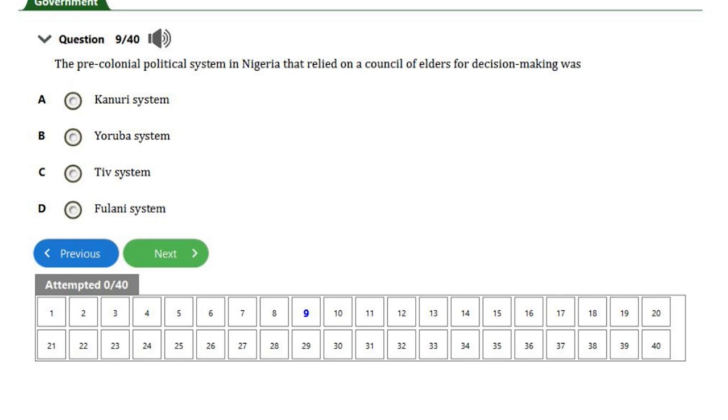If you remember, I said earlier that they help the Alaafin in ruling the empire, and at the same time they checkmate the excessive power of the Alaafin. In case the Alaafin misuses his power, they will tell him to go and open the calabash. So the best answer for this question is option B, which is the Yoruba system.